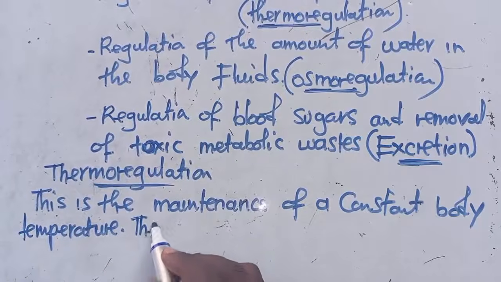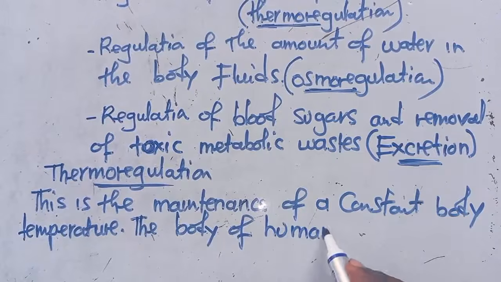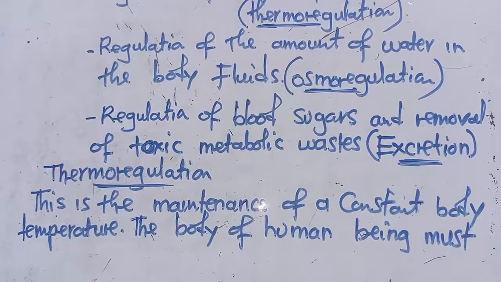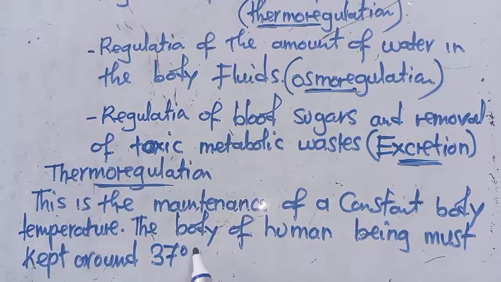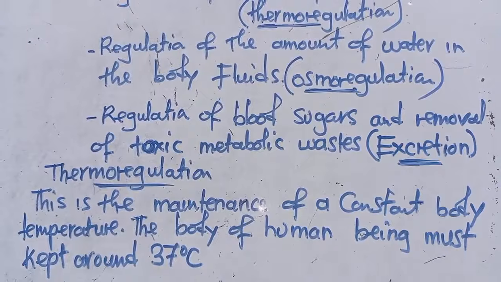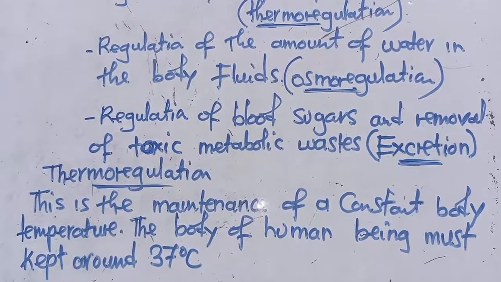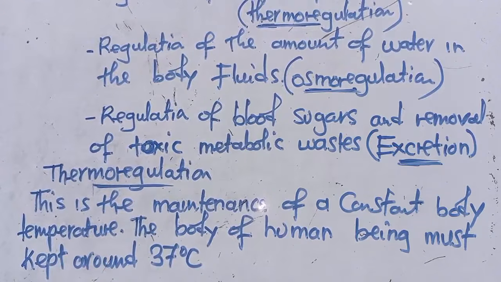Why must the body of a human being be kept around 37 degrees Celsius? It is because this is the optimum temperature for enzyme activity.